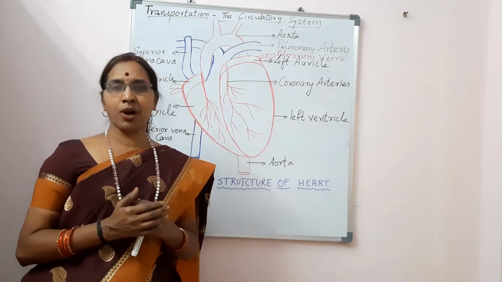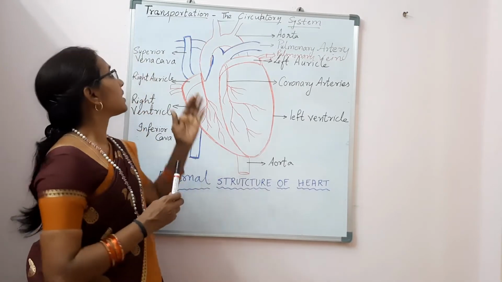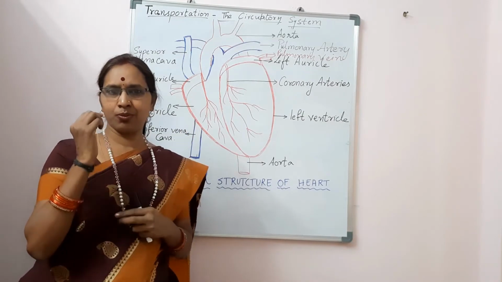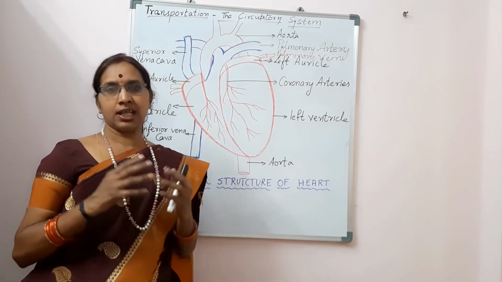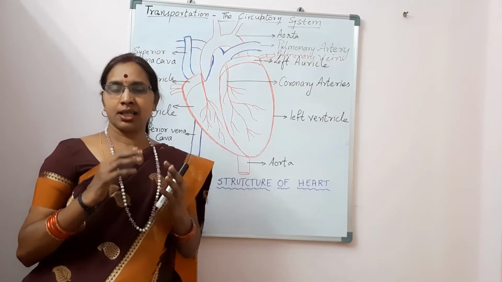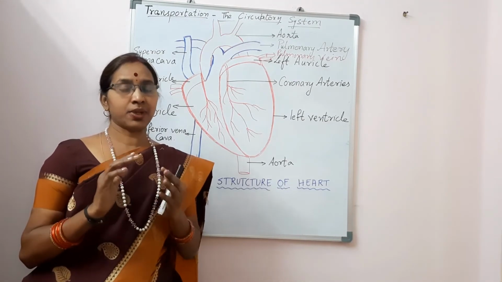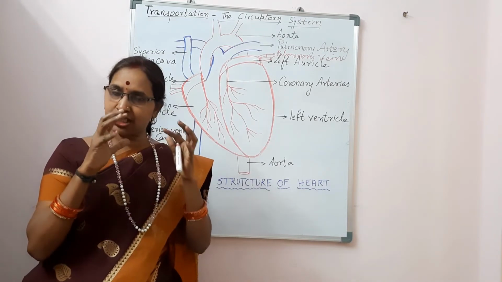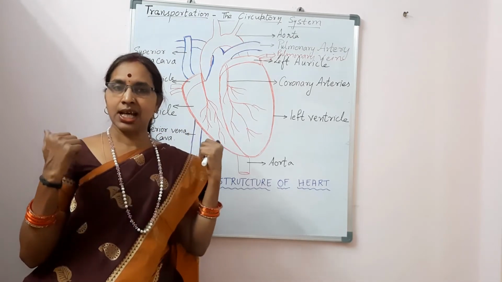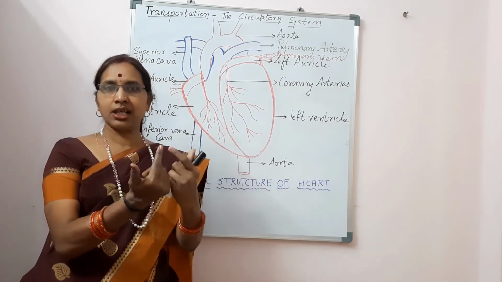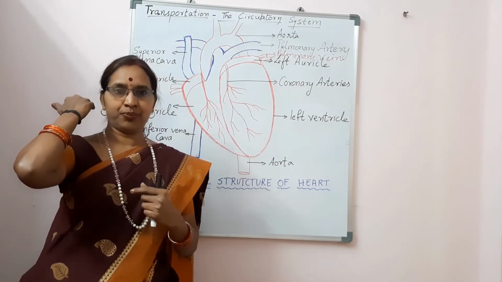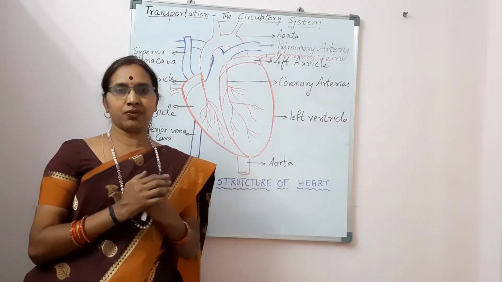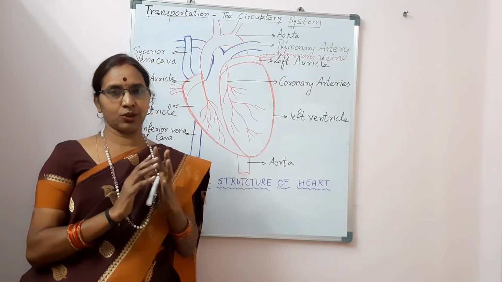So let us learn about this new life process, transportation, the circulatory system. And the transportation is done by one of the main, vital organs in our body, the heart. Heart is a muscular organ present in the thoracic cavity, situated in between the two lungs, and it is very nicely protected by the rib cage in front and the backbone, the spinal cord, behind. The heart is very well protected in between the two lungs.